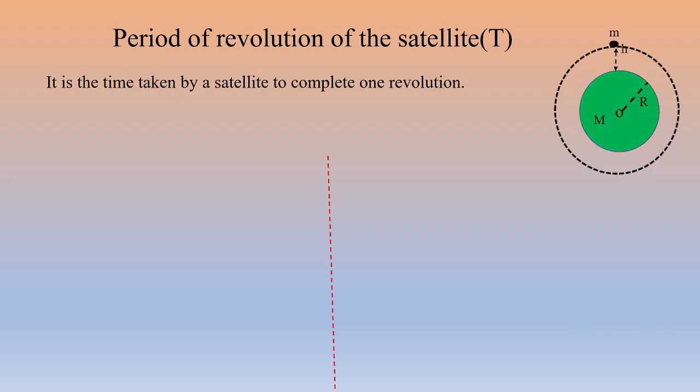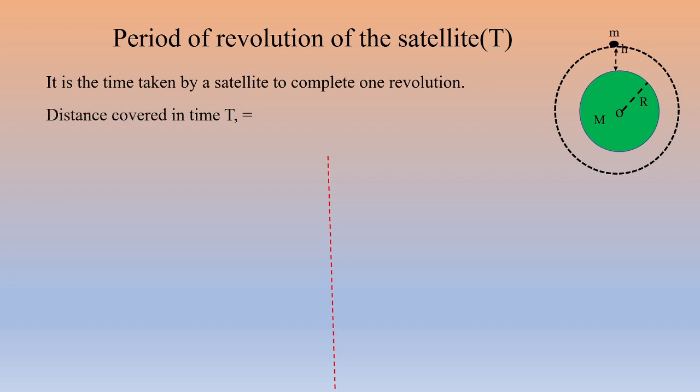Consider the previous figure. Suppose m is the mass of the satellite which is revolving around the Earth. For one complete revolution, it takes the time capital T, that is its period. During that period T, what is the distance traveled by the satellite?